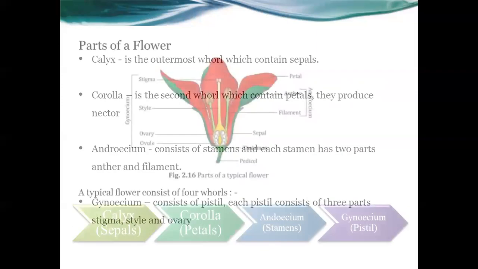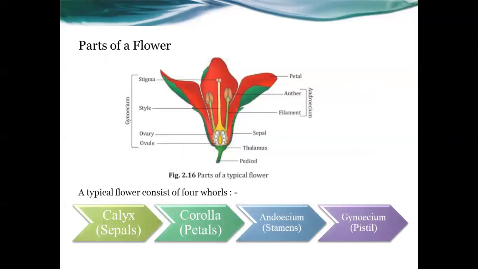The second one is corolla. The other name of corolla is petal. We commonly call them petals. Look at this, it is a hibiscus flower, and the petals are red in color. So the other name of petals is corolla.